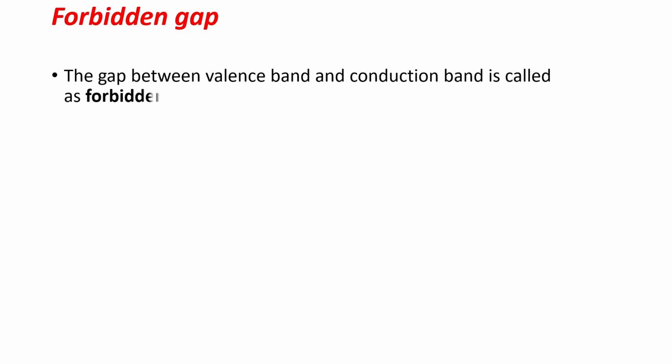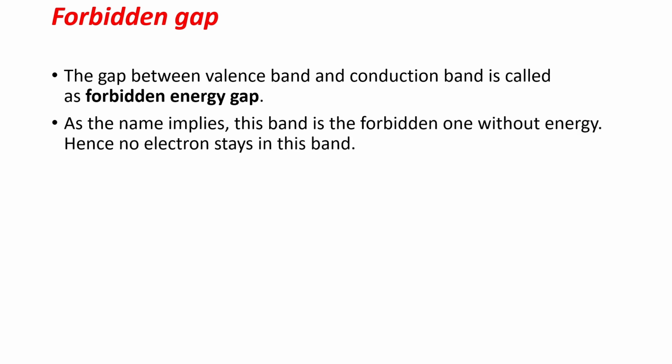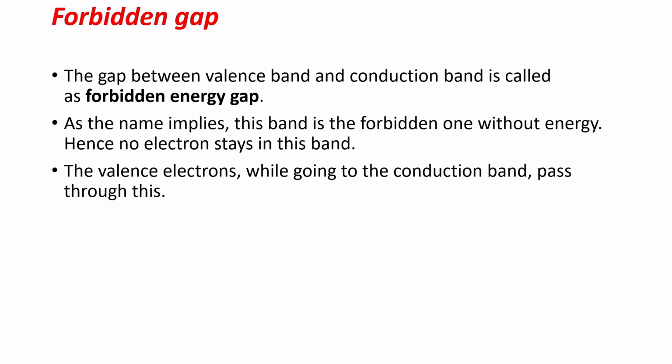Now see the forbidden gap. The gap between the valence band and the conduction band is called the forbidden energy gap. As the name implies, this is the forbidden band without energy. Hence, no electron stays in this band. The valence electrons, while going to the conduction band, pass through this. Means the gap between the valence band and conduction band is the forbidden energy gap, and electrons are not present there. This is just the gap. The electrons just travel through this gap from the valence band to the conduction band, but electrons are not present here.